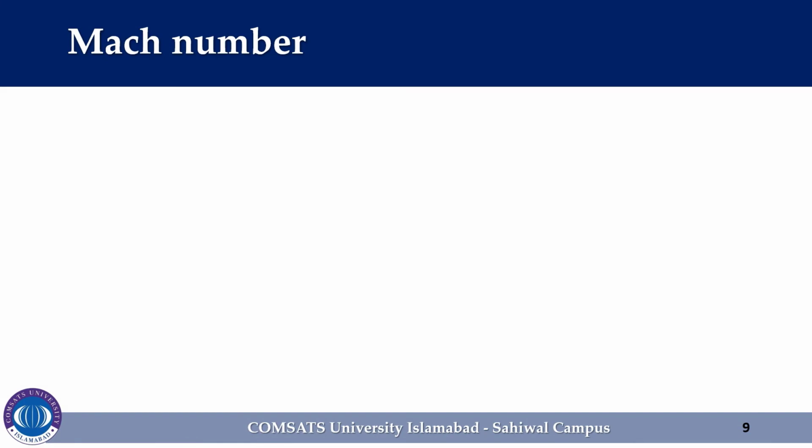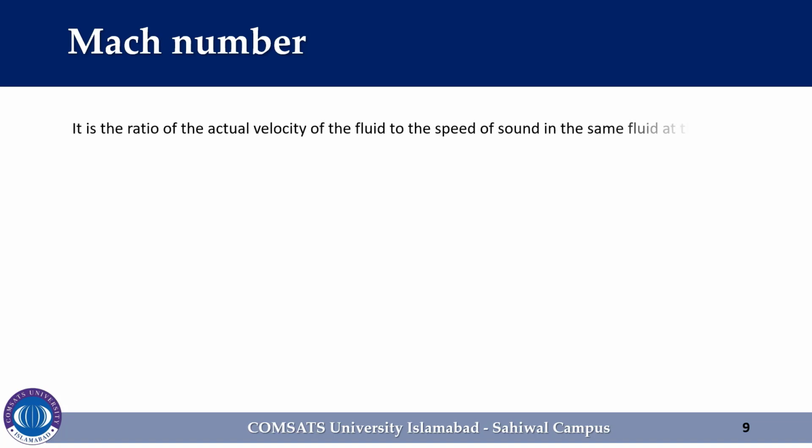A second important parameter in the analysis of compressible flow is the Mach number. It is represented by Ma. It is the ratio of the actual velocity of the fluid to the speed of sound in the same fluid at the same state. It is expressed as Ma is equal to V over c, where V is the velocity of the fluid and c represents the speed of sound.